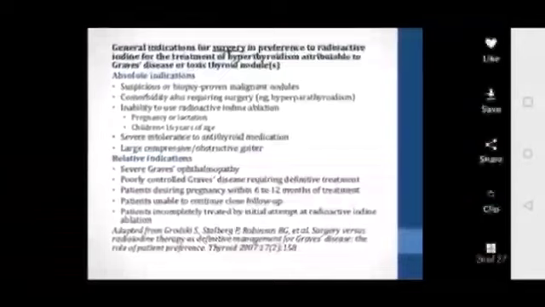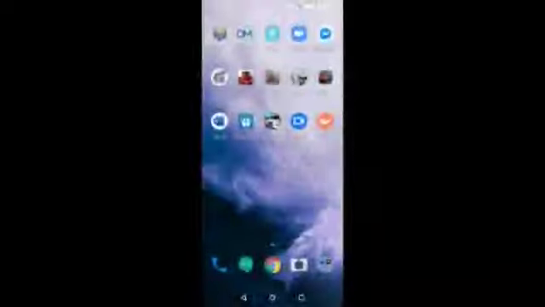In these patients, with absolute and relative indications, you subject the patient to surgery and not radioactive iodine treatment. In case of pregnancy, propylthiouracil is the antithyroid drug of choice, with methimazole in the first trimester. What are the side effects? It can cause scalp defect known as aplasia cutis, choanal and esophageal atresia, and facial dysmorphism in newborns, which may spontaneously resolve in the third trimester. If surgery is indicated, then you have to do it in the second trimester. And here ends the topic.